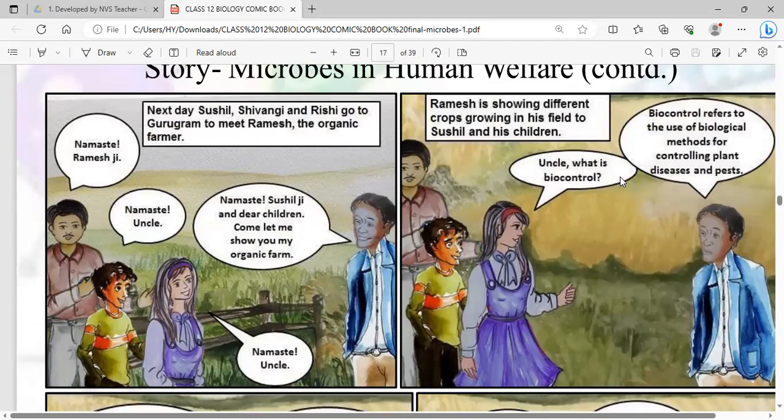Uncle, what is biocontrol? Shivangi is asking. Biocontrol refers to the use of biological methods for controlling pests and diseases in the plants. So Ramesh is replying with the definition. This is the definition of biocontrol. Now what happens next?